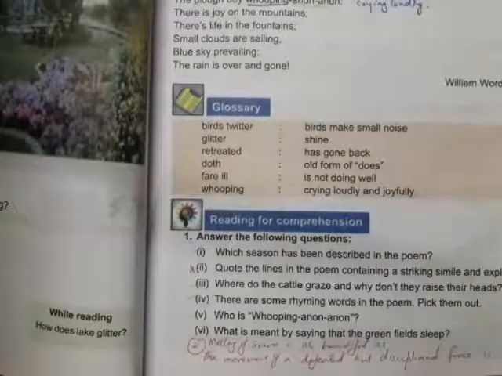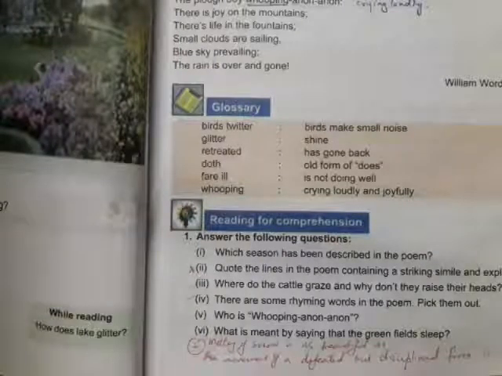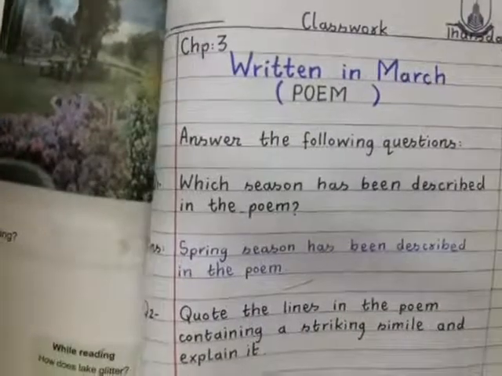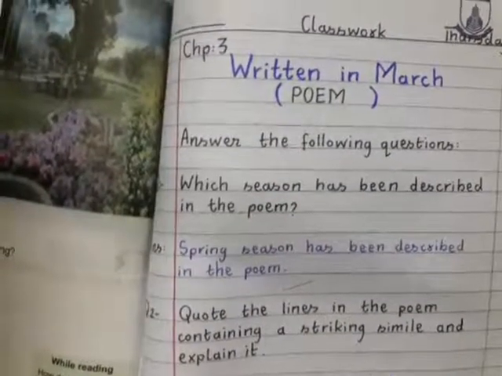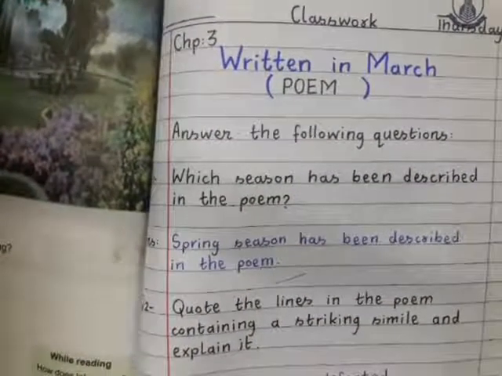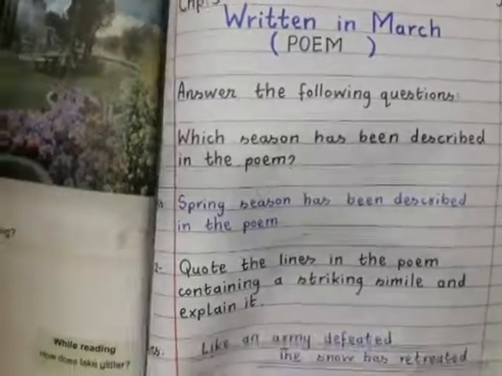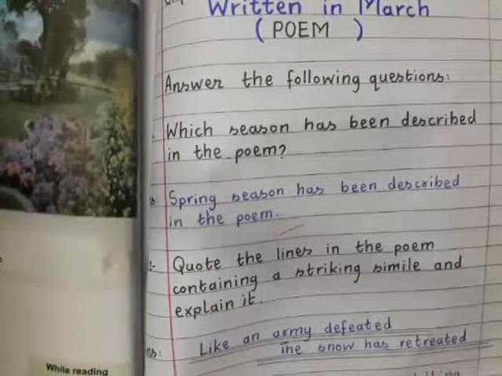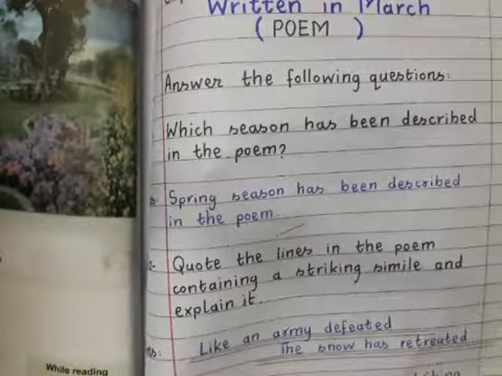Now come to the questions and answers. First one is, which season has been described in the poem? Okay, students, I have done these questions for you. You have to prepare the page first. Like this one, mention the name of the poem. Then you have to write down the first question. Which season has been described in the poem? The answer is, spring season has been described in the poem.